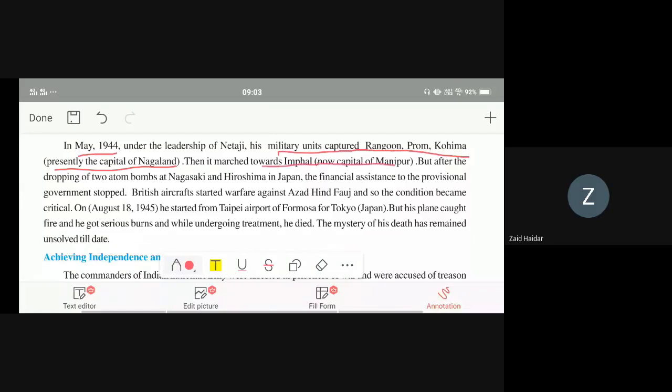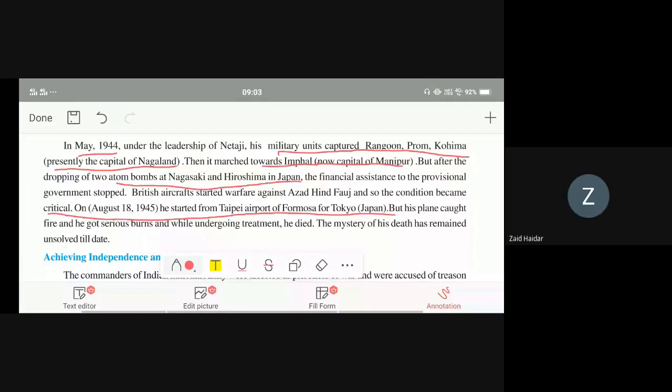But after the dropping of two atomic bombs on Nagasaki and Hiroshima in Japan, the financial assistance to the provisional government stopped. British aircraft started attacking the Azad Hind Fauj, and so the condition became critical.